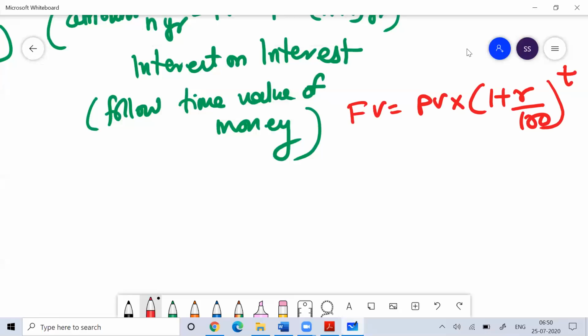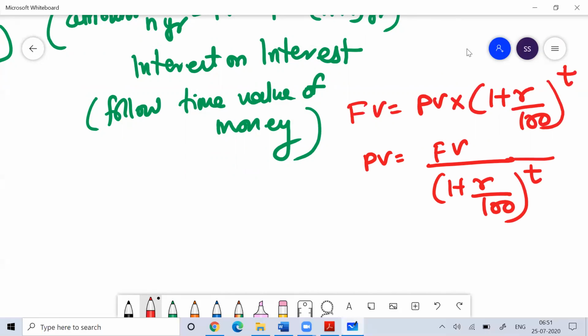So with this, you can determine the future value of money, or if you want the present value of money, that is determined by the formula called present value is equal to future value divided by 1 plus r to the power t. A very basic formula. Actually, this formula is derived from the concept of compound interest, which I'll tell you within a couple of minutes. I'll start discussing the formulas and all.